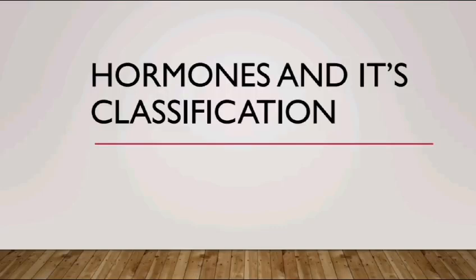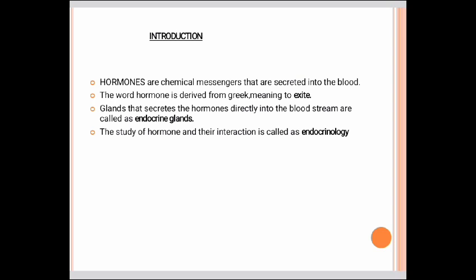In this video, we are going to discuss hormones and their classification. Introduction. Hormones are chemical messengers that are secreted into the blood. The word hormone is derived from the Greek meaning to excite. Glands that secrete the hormones directly into the bloodstream are called endocrine glands. The study of hormones and their interaction is called endocrinology.